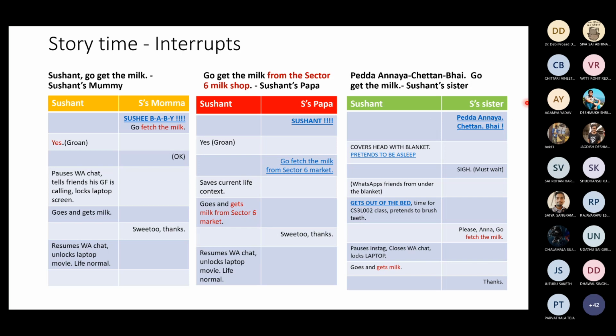And what does Sushant's sister do then? What can she do if Sushant pretends to be asleep? I think I put some link here, but the link is not working. Maybe because I have a laser pointer here. Right? So she must wait. So the IO must wait and interrupt again. So Sushant, meanwhile, is WhatsApping his friends from under the blanket.